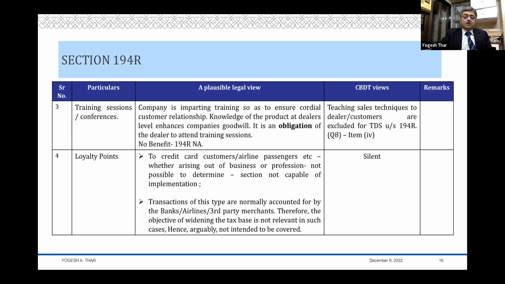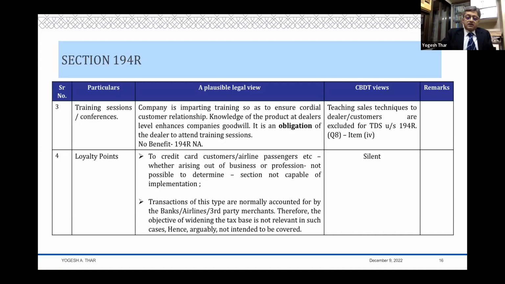One has to see. So say, for example, I'm a credit card user and my banker, because I'm using his credit card, I've used a particular level of credit card. And therefore he gives me certain loyalty points and says that, all right, you can use this loyalty point. You can go to Metro Shoes and buy shoes. You can go to so-and-so shop and buy so-and-so material and you get 10% discount, or you get certain items free, or whatever it is. So when I get certain items free or I get a discount, definitely there's a benefit or a perquisite to me. There's no doubt about it. But is that benefit or a perquisite arising in the course of business or profession?